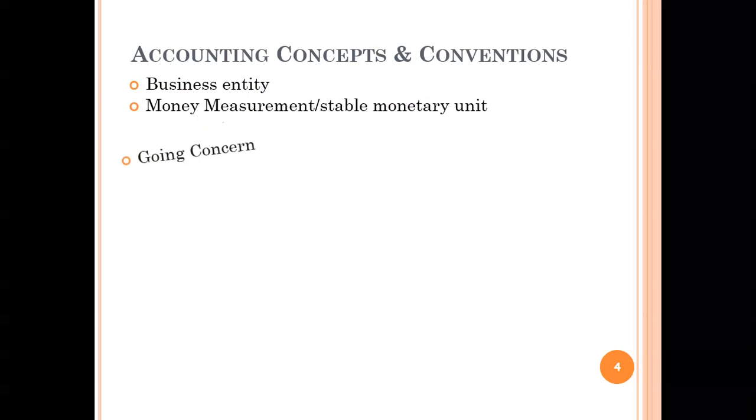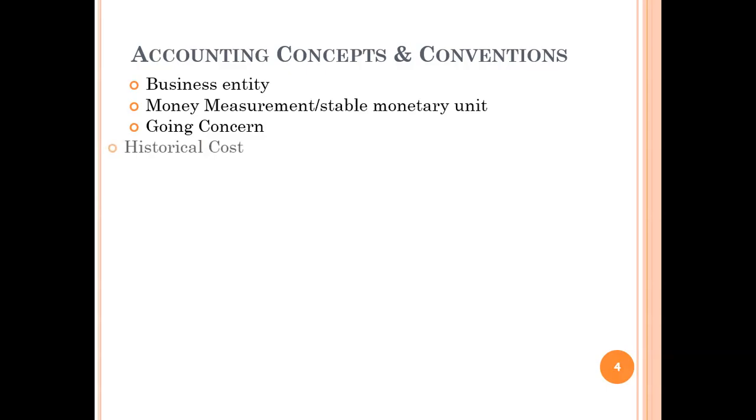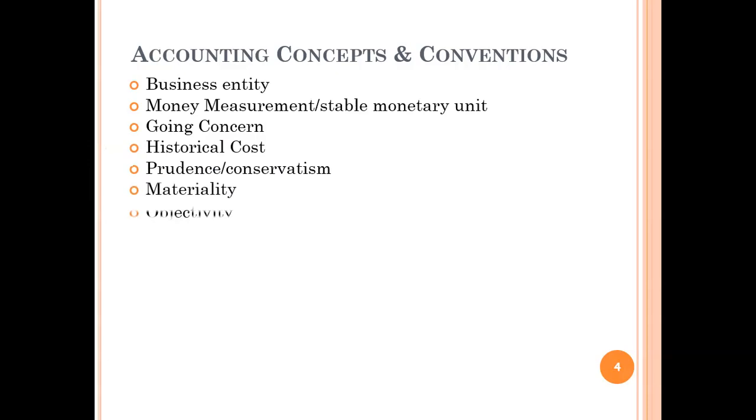The first one is the business entity concept. Money measurement concept, also known as stable monetary unit. Going concern concept, historical concept, prudence or conservatism, and materiality, objectivity, consistency.